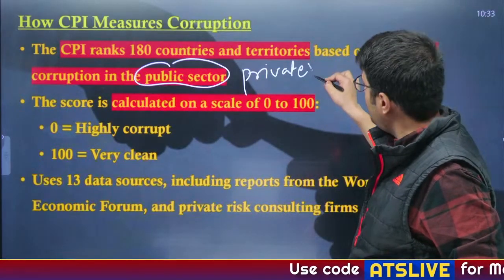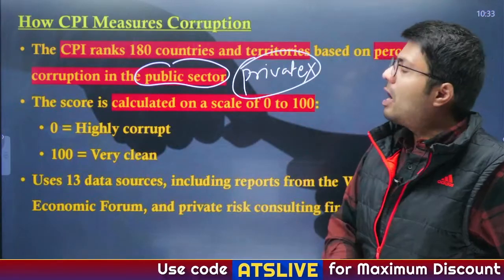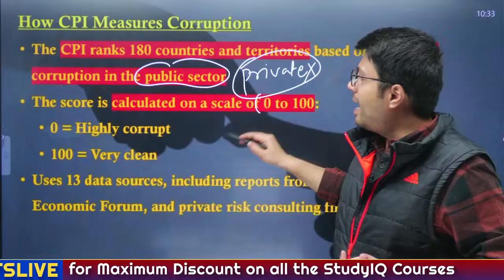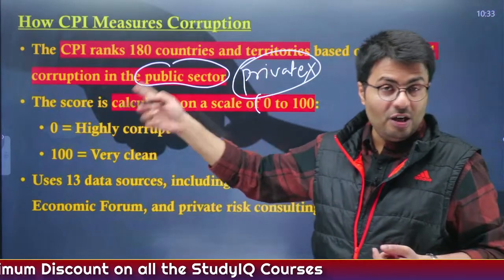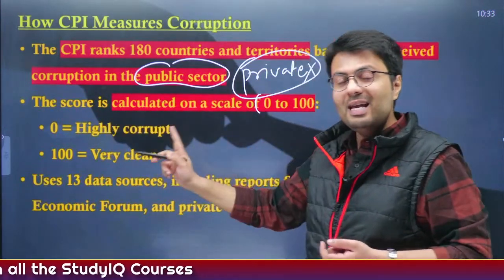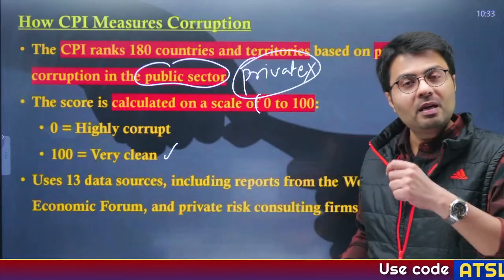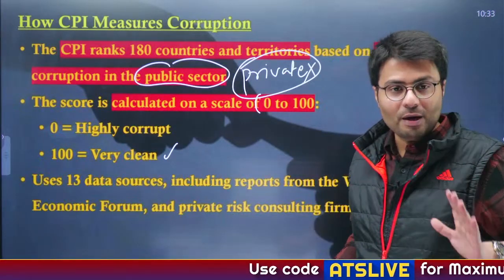The answer is no. Now, the score of corruption is done on a scale of 0 to 100. If the score is 0, that means the country is highly corrupt, whereas if the score is 100, that means the country is actually free from corruption, right?